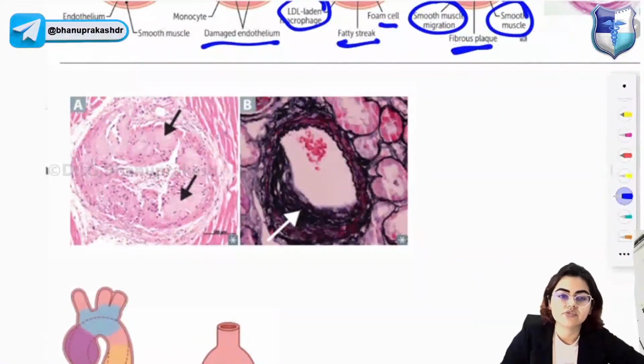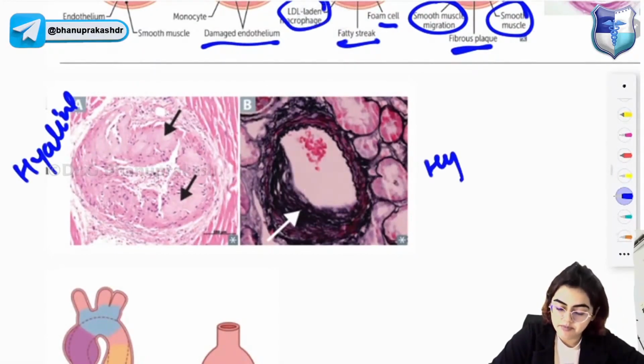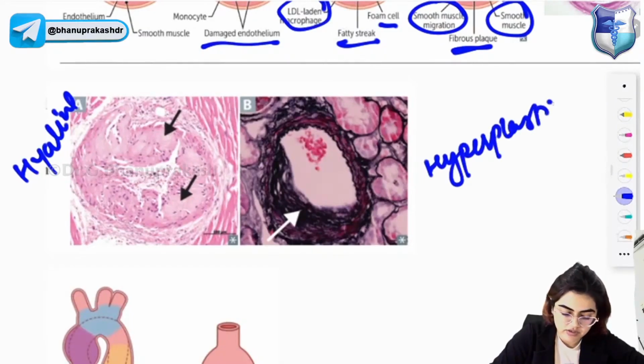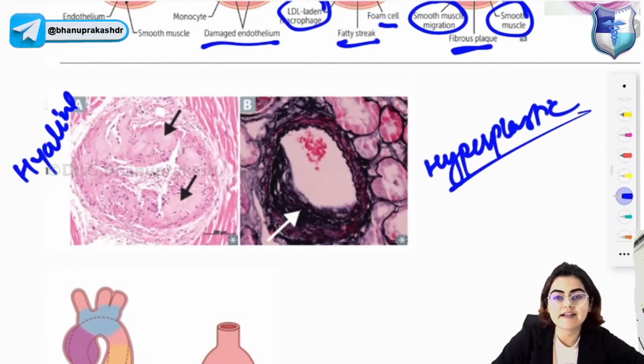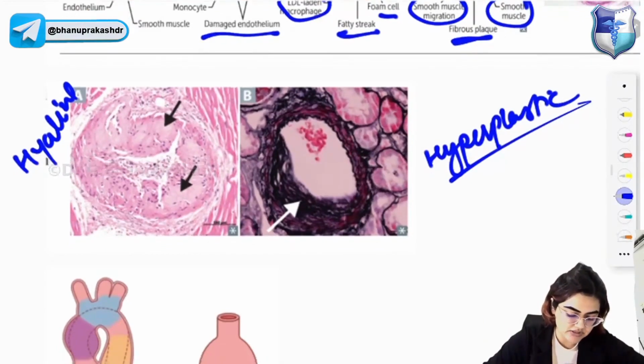Okay, can you recognize this image? What is this? The first one is showing you hyaline arteriosclerosis, and the next one is showing you hyperplastic arteriosclerosis. What is arteriosclerosis? It is thickening of the arteries and the arterioles. In hyaline arteriosclerosis there will be vessel wall thickening secondary to plasma protein leak into the subendothelium in hypertension or diabetes, and in hyperplastic arteriosclerosis there will be onion skinning in case of severe hypertension, with a lot of proliferation of the smooth muscles.